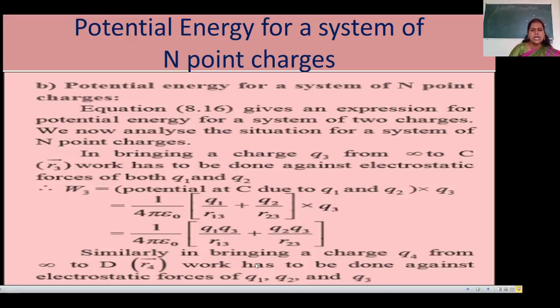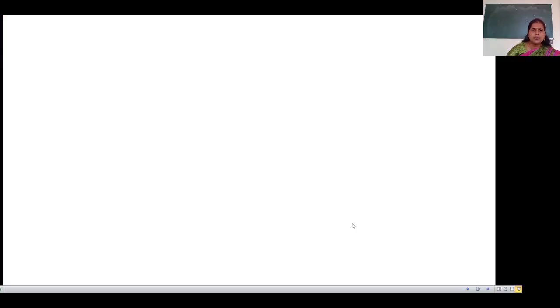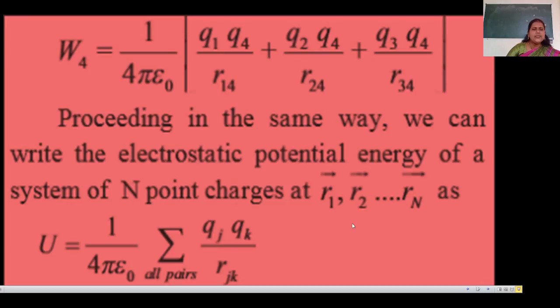Similarly, bringing the charge Q4 from infinity to point D, its position vector is R4. Work has to be done against the electrostatic forces of Q1, Q2, Q3. Then W4 is equal to 1 upon 4 pi epsilon naught.